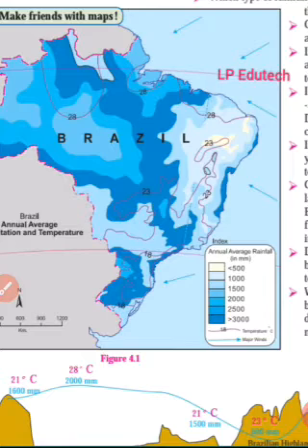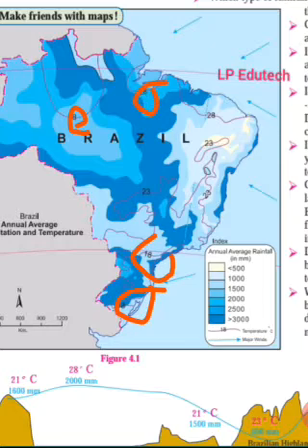The average range of temperature in Brazil is 18 degrees Celsius to 28 degrees Celsius. So 28 is the highest one and 18 is the minimum one. You can see here 18 from the south to the north, highest 28. So 18 to 28 degrees Celsius.